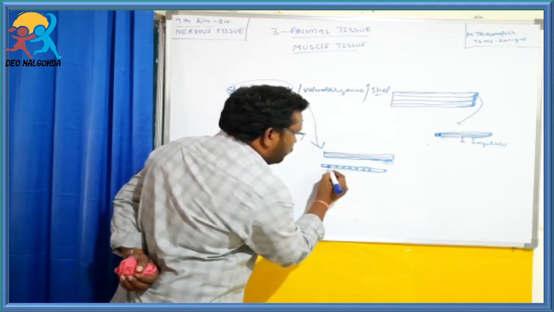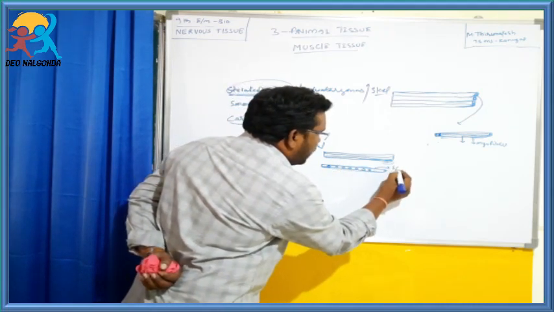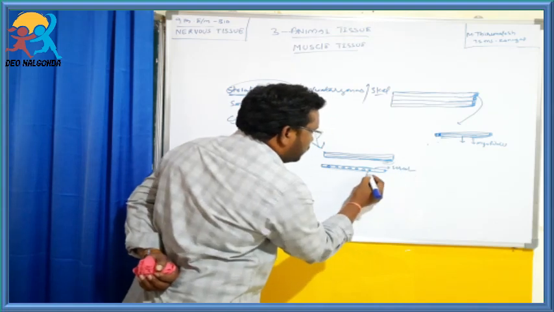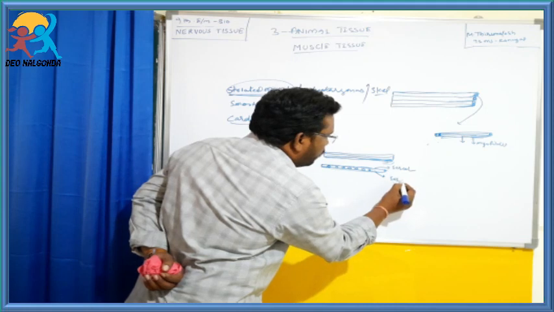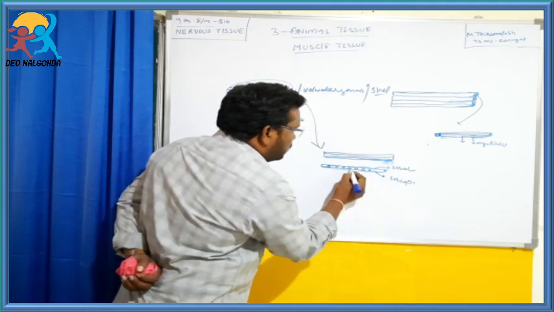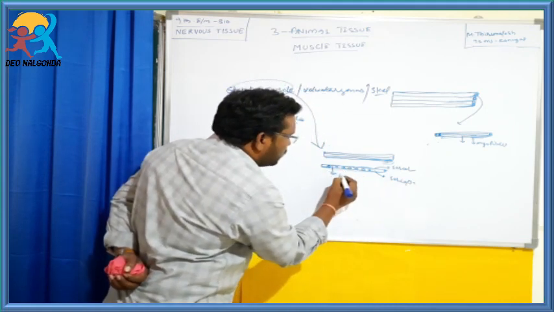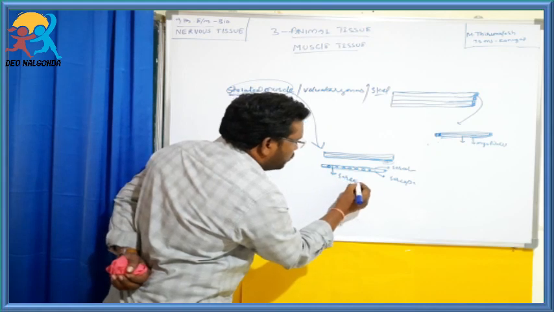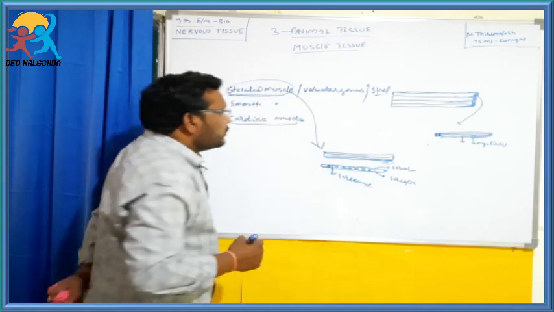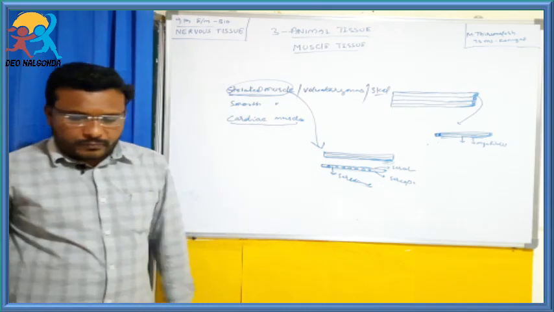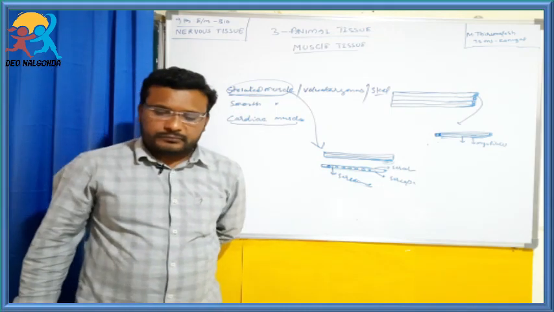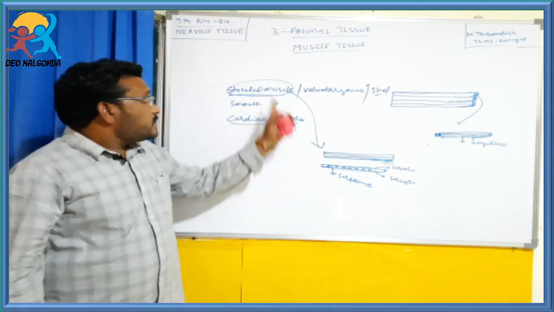This membrane is called sarcolemma. This cytoplasm is called sarcoplasm. These mitochondria are called sarcosomes. This is striated muscle.